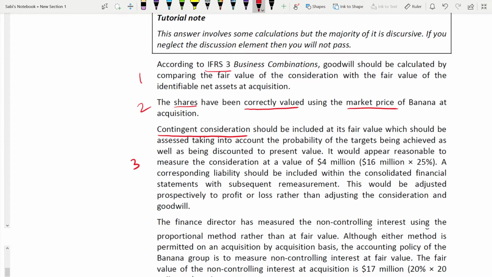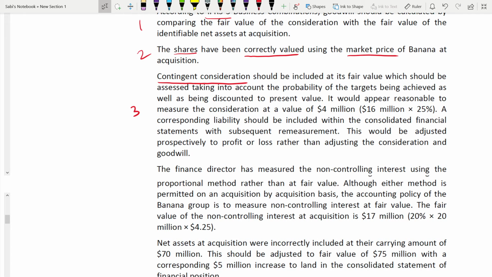Even the first paragraph, if you see, according to IFRS 3, so we know it's about IFRS 3. Goodwill should be calculated. Immediately in the first line only they told goodwill should be calculated by this much. Without wasting time, don't give so much definition of business combination and waste time. It's not asked. So let us read the third paragraph. Immediately they are going and explaining, this should be calculated this way, this is correctly calculated, this is incorrectly calculated.